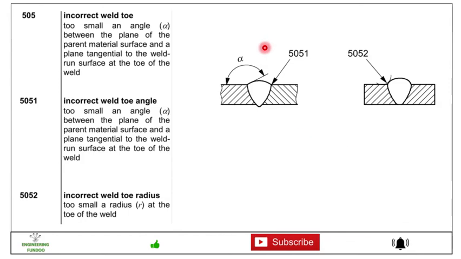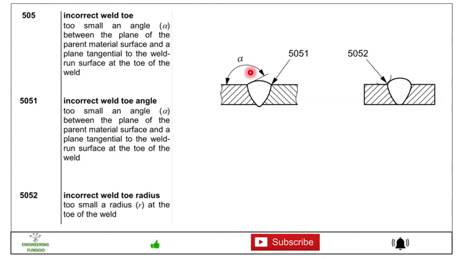Then we have 505, incorrect weld toe: too small an angle between the plane of the parent material surface and a plane tangential to the weld run surface at the toe of the weld. Then 5051 is the incorrect weld angle, here you can see alpha.